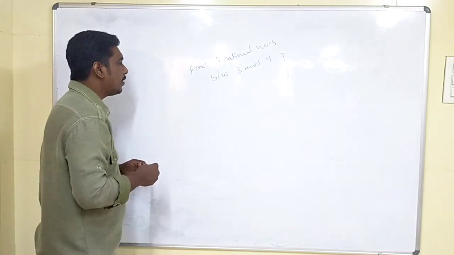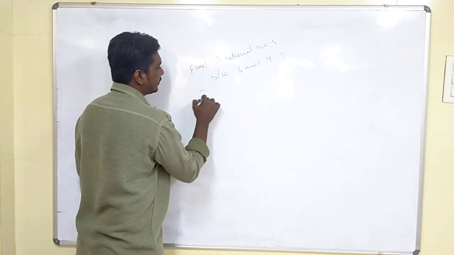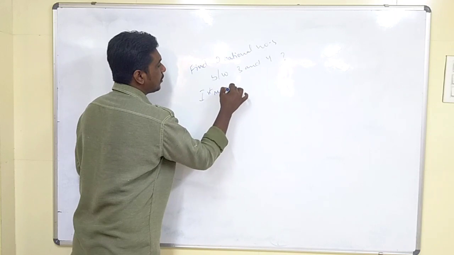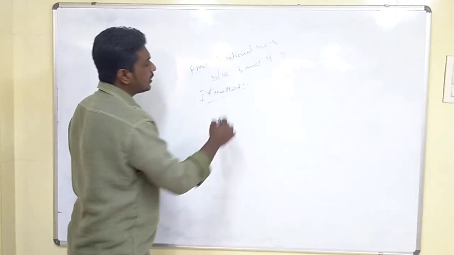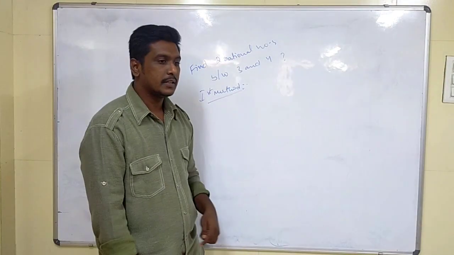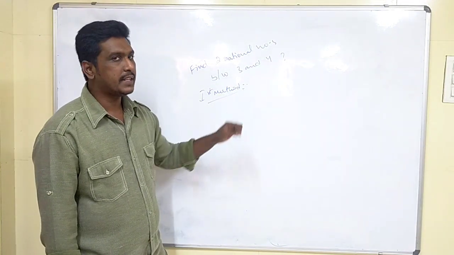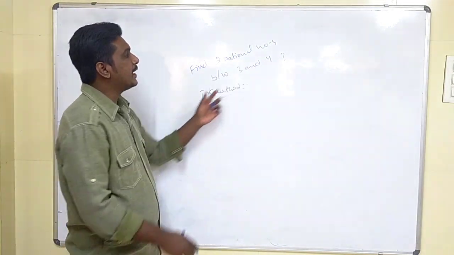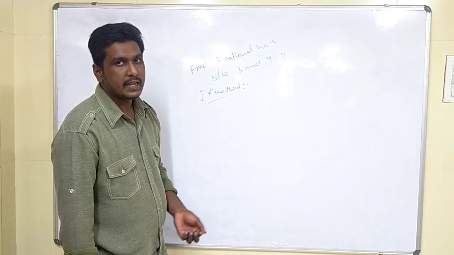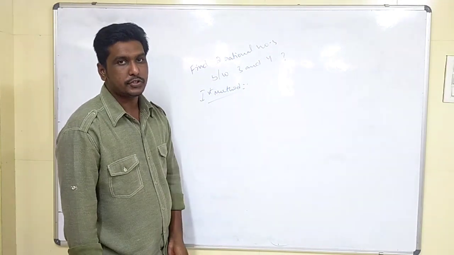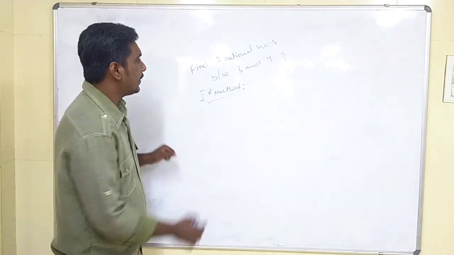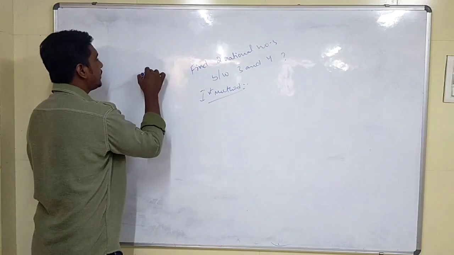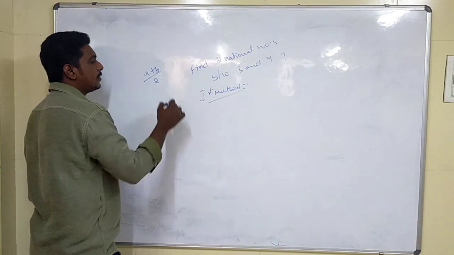If you can recall, we have two methods for this. We solved this problem last year with two methods, so now also we will try and recollect them. The first method is to find the average of these two terms. What formula did we use? Average is nothing but a plus b by 2.